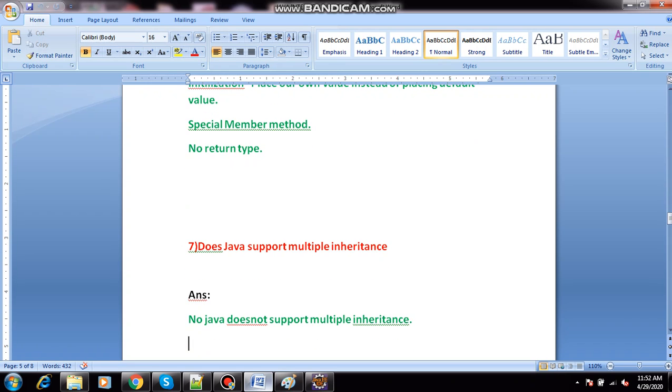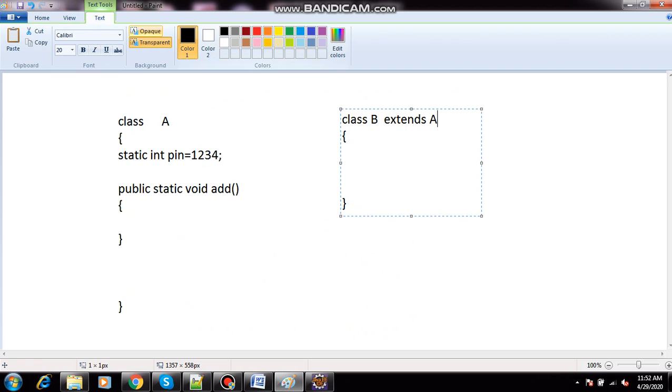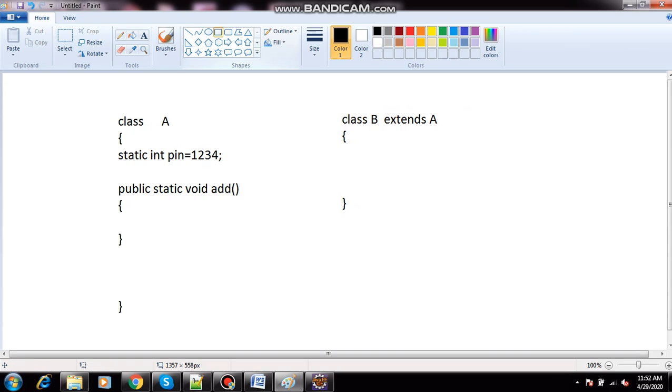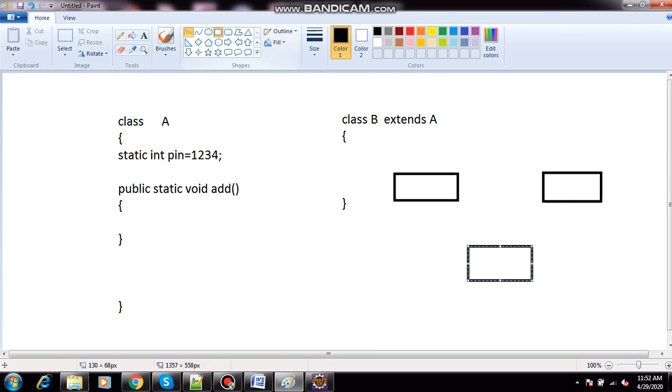Next question: does Java support multiple inheritance? No, Java does not support multiple inheritance. What is multiple inheritance? Two parent classes and one child class. That is not possible in Java. The structure is two parent classes and one child class, and this is not supported by Java.